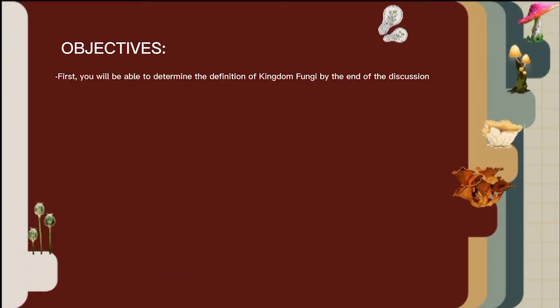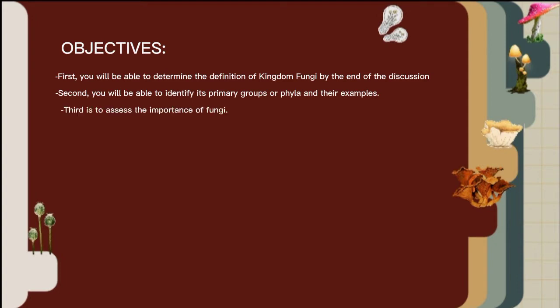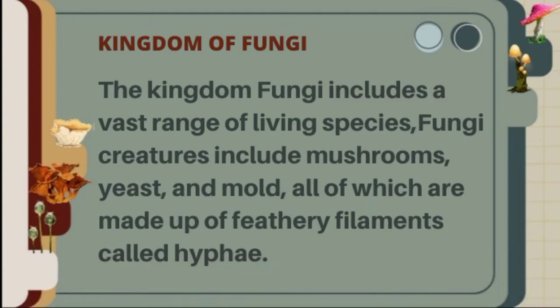First, you will be able to determine the definition of kingdom fungi by the end of the discussion. Second, you will be able to identify its primary groups of phyla and their examples. Third, is to assess the importance of fungi. And lastly, you'll be able to figure out how to protect and preserve fungi as an important part of the ecosystem. The kingdom fungi includes a vast range of living species.